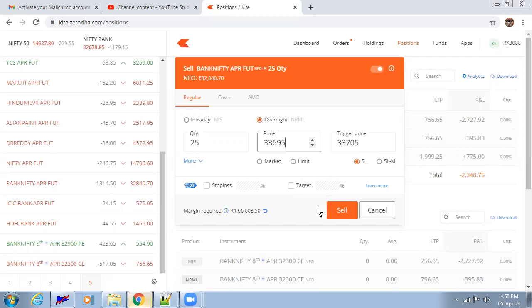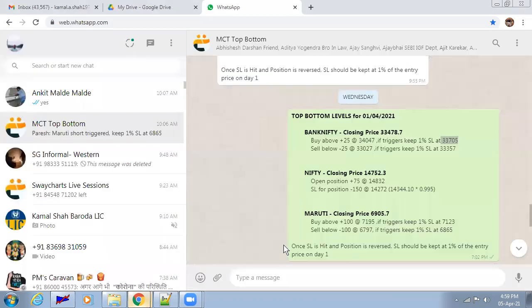So this is the explanation for the first line in the WhatsApp group. If the buy triggers, this order then needs to be put for your 1% stop loss for day one. Similarly, there can be a buy which can trigger, or there can be a sell which can get triggered.